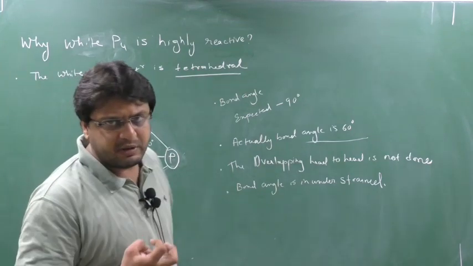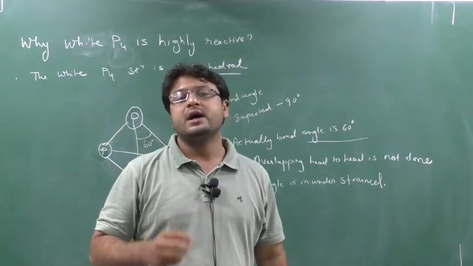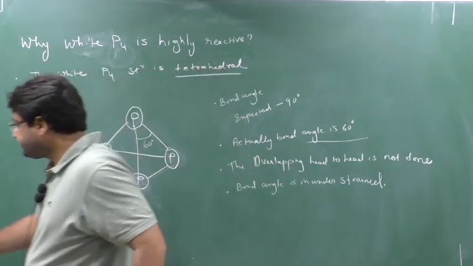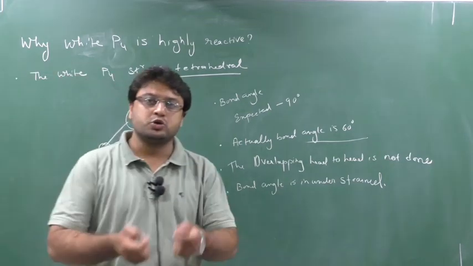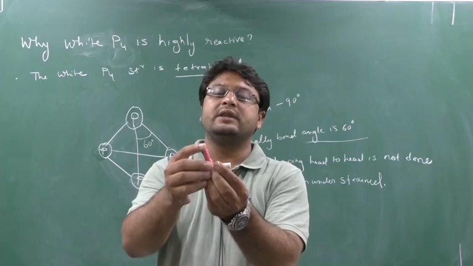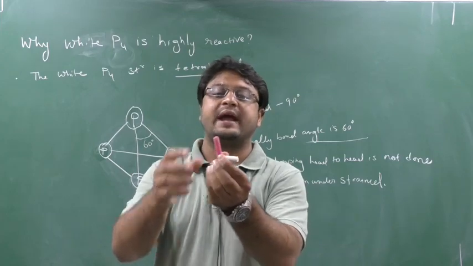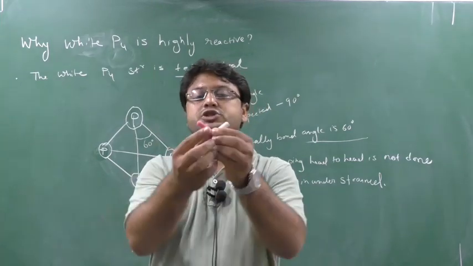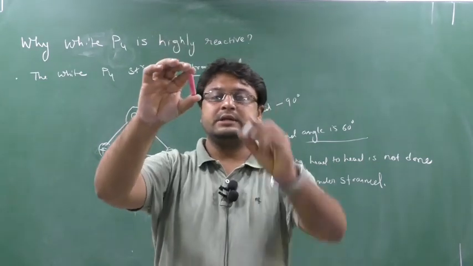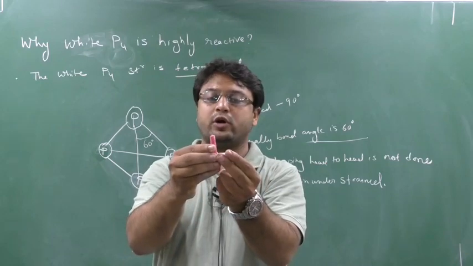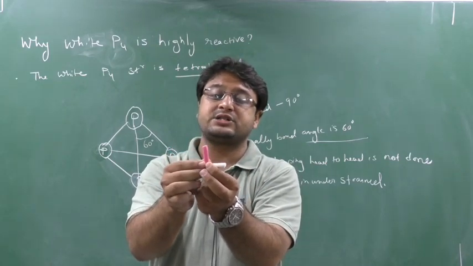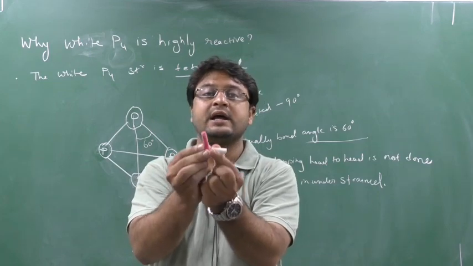Are you getting my point? I know this question is a bit tough. For example, if there are two bonds, bond number 1 and bond number 2, when they are not under strain they are stable at 90 degree.